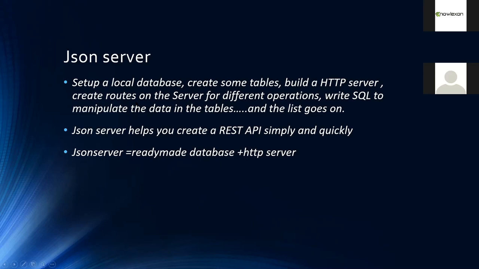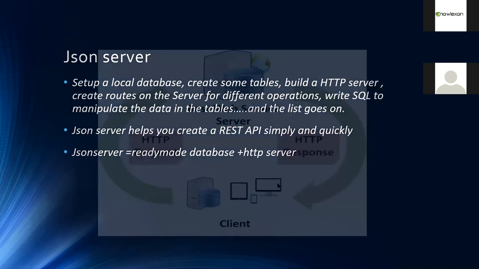This JSON server does many things. It's like a database, it creates some tables, and it's like a server, everything coming in a single package. It helps you interact with the backend; it plays the role of the backend for front-end developers. You might have heard of APIs, application programming interfaces. This JSON server helps you create a dummy API. We can create a JSON file, and if we run the JSON server, that file will act as your API, like your database.